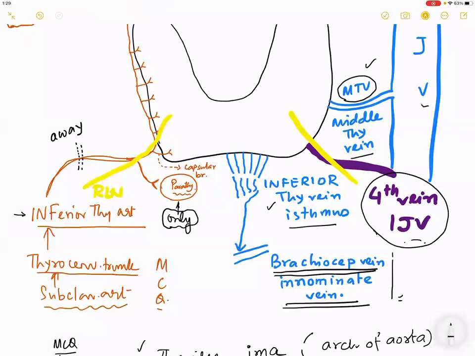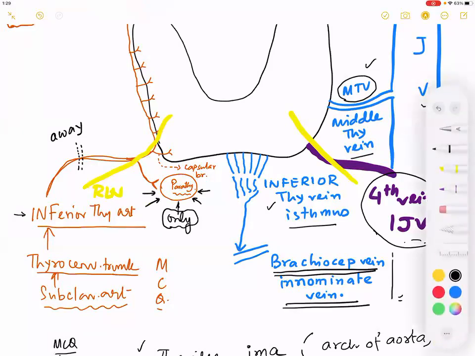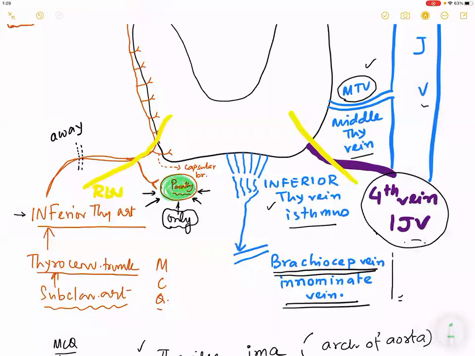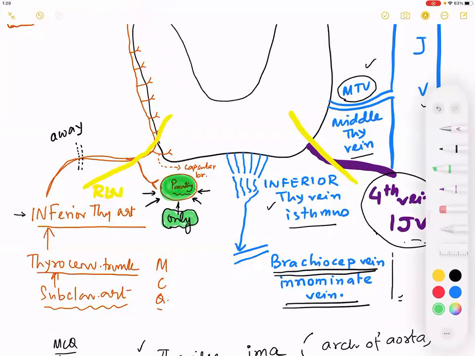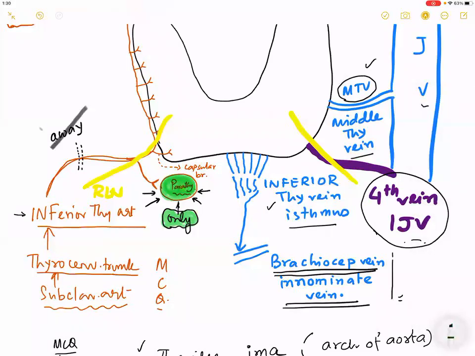But if you do this, what is the danger that you are going into? Parathyroid supply will be cut off. Exactly. If you do this, remember that the biggest danger is there will obviously be an injury to and death of the parathyroid, which is something that I cannot afford because this is the only blood supply of the parathyroid. I will again repeat. If you ligate the inferior thyroid artery, what is the organ whose blood supply is permanently lost? Parathyroid gland. So, will you ligate it away from the gland? The answer is no.